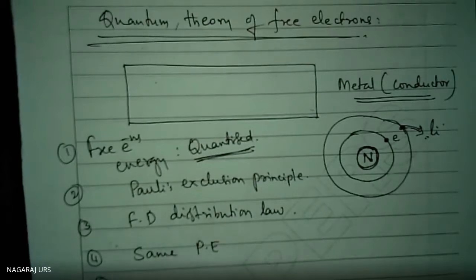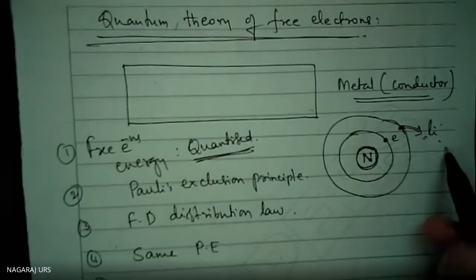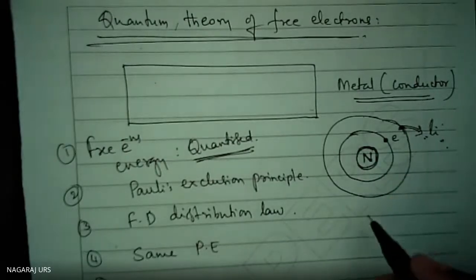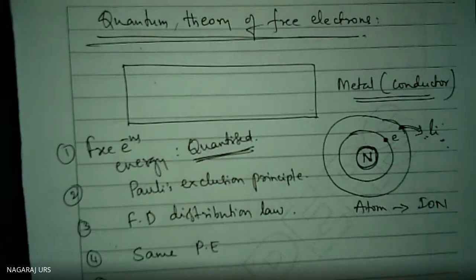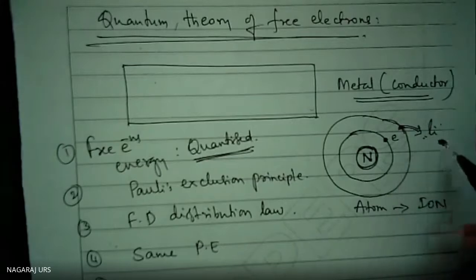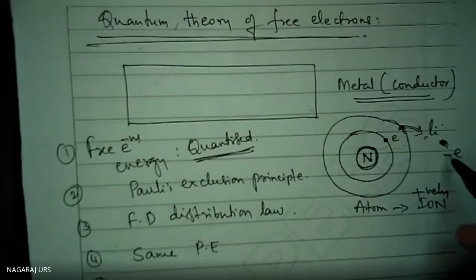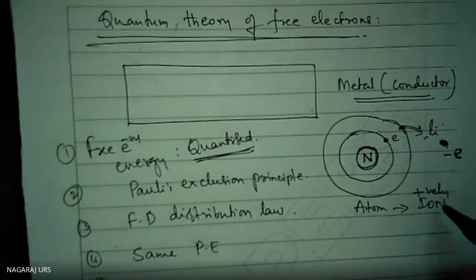The fifth point. Once the electron is removed from the orbit, the atom becomes a positively charged ion. Now there is the positively charged ion and the removed electron, a negatively charged electron present here. Between the positively charged ion and the electron, we would think there is a force of attraction.